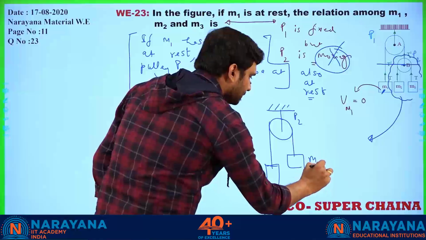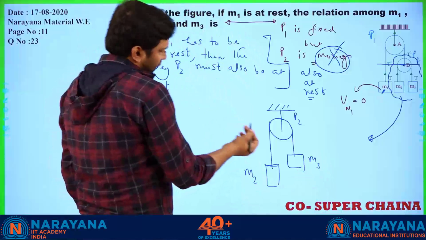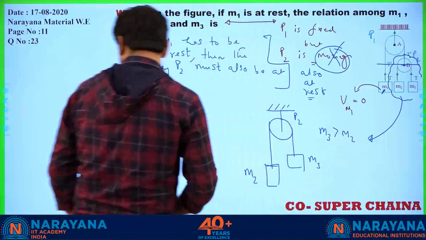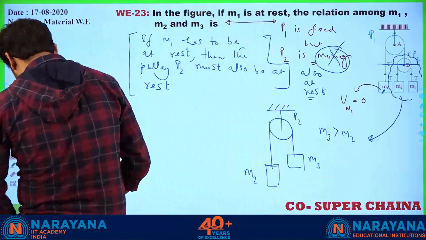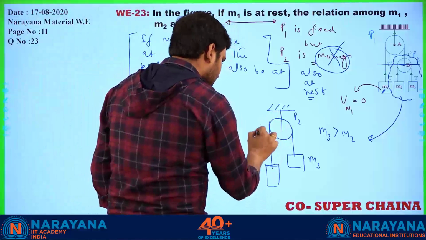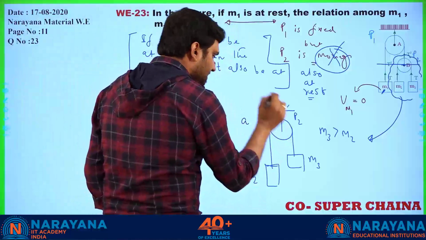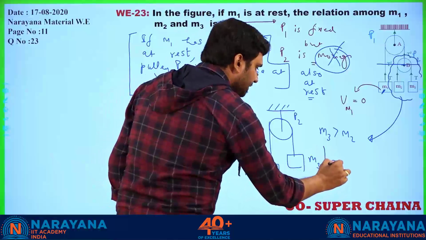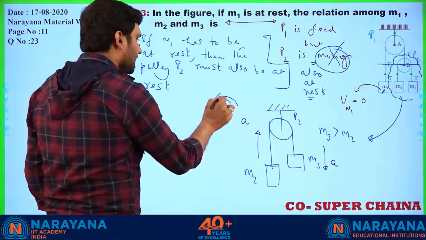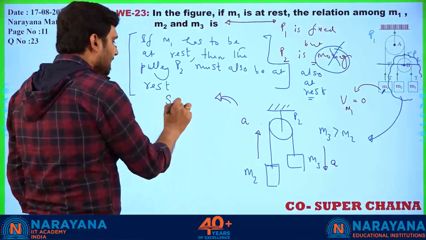Another block is M3. If I assume that M3 is greater than M2, then with that assumption, obviously the system will be sliding in that direction. So M2 will be lifted with acceleration A. M3 will come down with acceleration A.